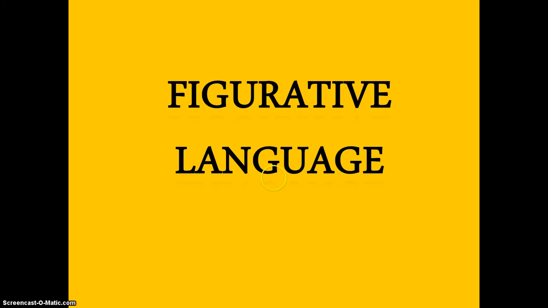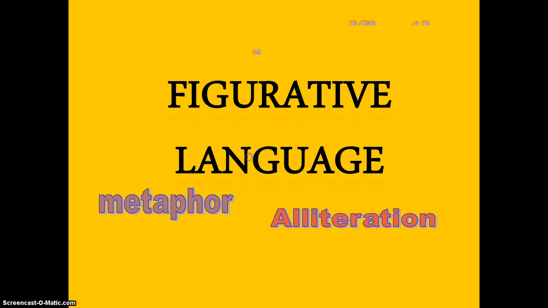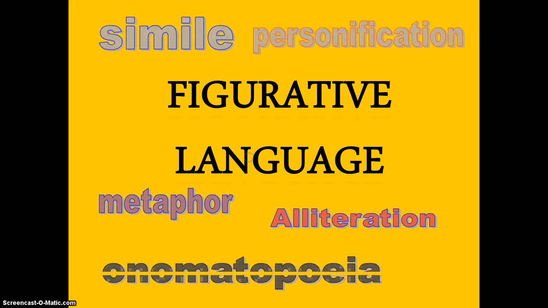Okay, fifth grade. Today we're going to be talking a little bit about figurative language, especially because the novel that we're reading right now, Maniac McGee, Jerry Spinelli uses a lot of figurative language. So on the screen we have 5 examples that we're going to be learning about. However, today we're only going to be learning about 3.